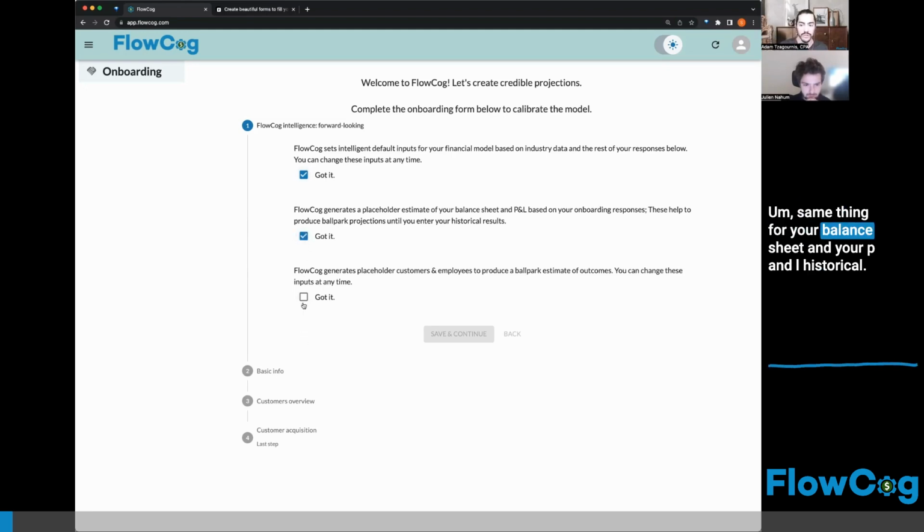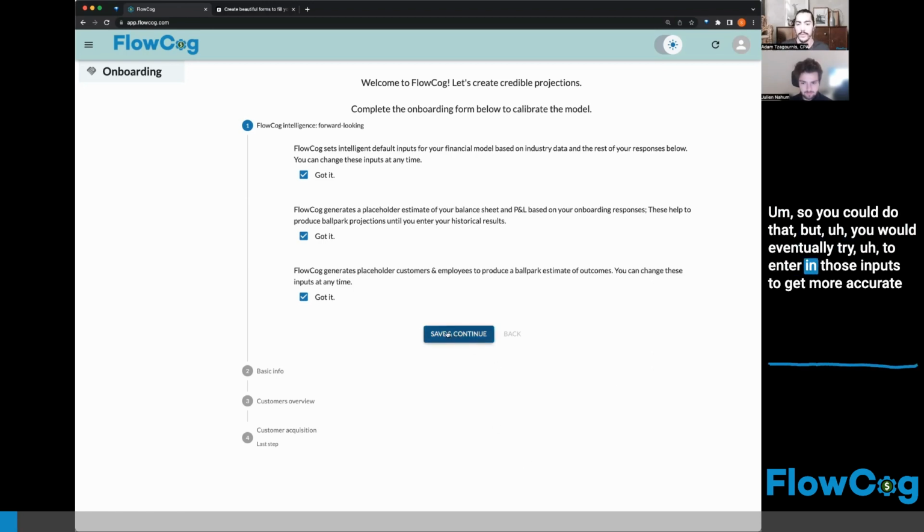Same thing for your balance sheet and your P&L. Historical, you'd go in and then update or integrate. I have a QuickBooks integration as well. So you could do that, but you would eventually try to enter in those inputs to get more accurate historicals and then have the continuity of the historicals in your projections.